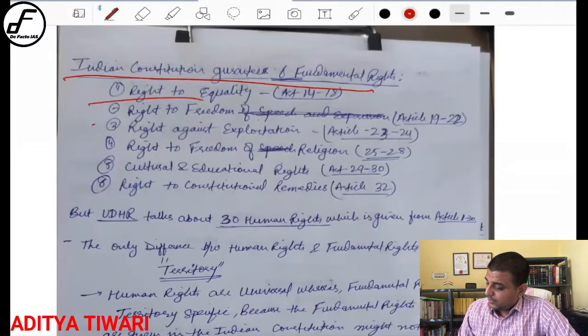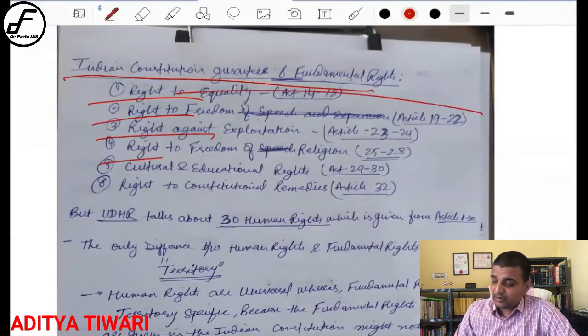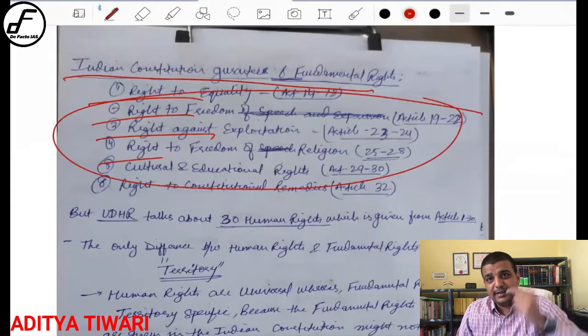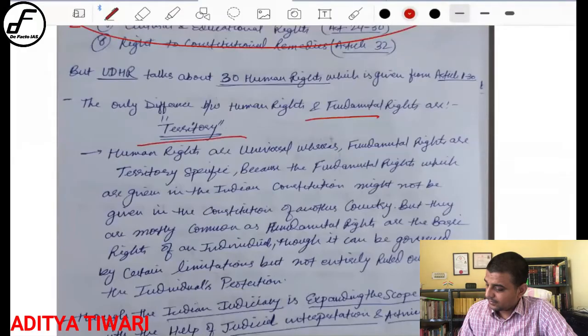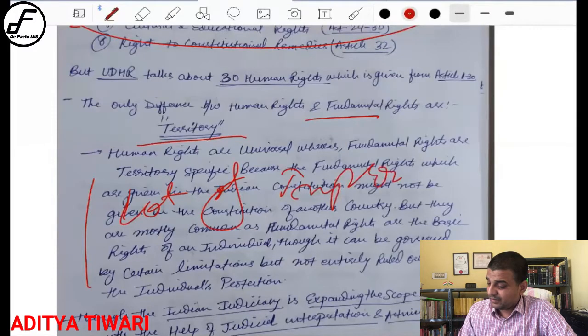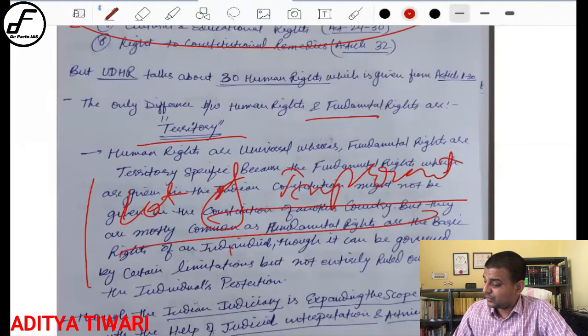Right, equality, freedom, exploitation. Now what is this? You are writing the index of the constitution? Obviously no, right? So very bad actually it is. Not needed at all. You have to compare it. No. A lot of improvement needed. Whoever's copy it is, a lot of improvement is needed. Okay, very poor answer here. Please improve yourself. Let us come to another copy.